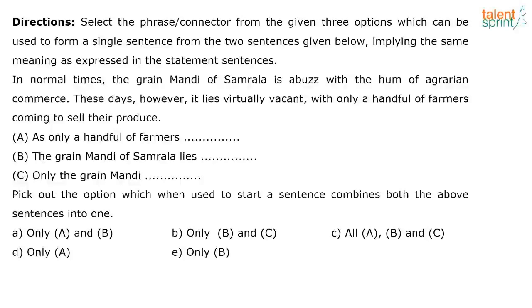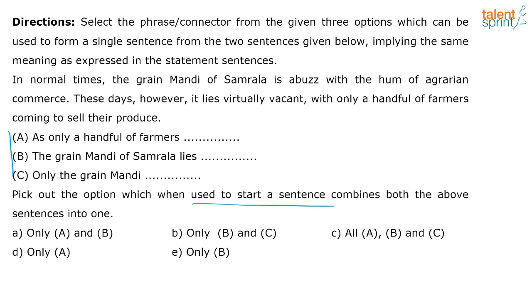In normal times, the grain mandi of Samrala is abuzz with the hum of agrarian commerce. These days, however, it lies virtually vacant, with only a handful of farmers coming to sell their produce. Again, I have three options. Again, my direction is very clearly saying, pick out the option that is A, B or C, which when used to start the sentence, combines both the above sentences into one. Okay, let's go. What do you think?